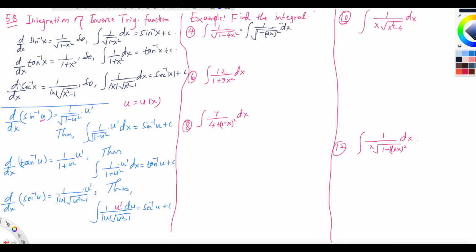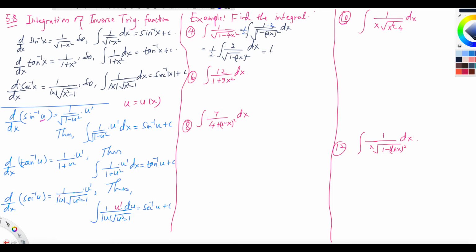So what I'm going to do here is multiply by 2 and then divide by 2. If I do that, I get 1/2 integral of 2 over under the root 1 minus 2x squared dx. Look at that. It is like u prime over under the root 1 minus u squared dx.